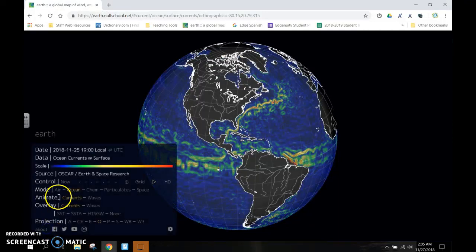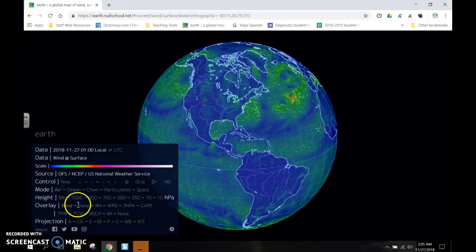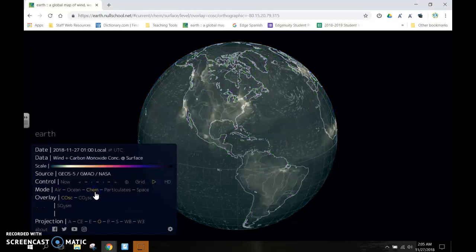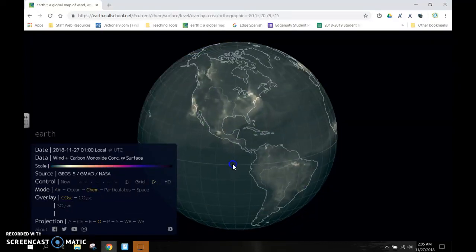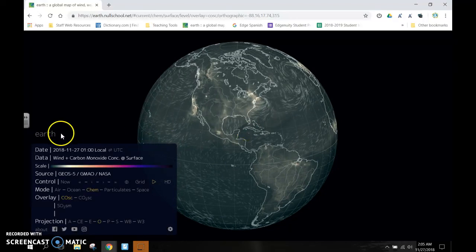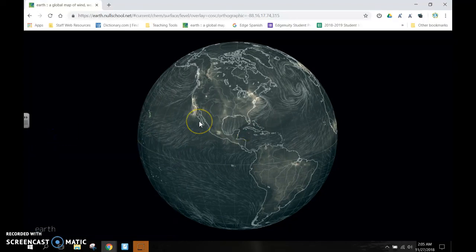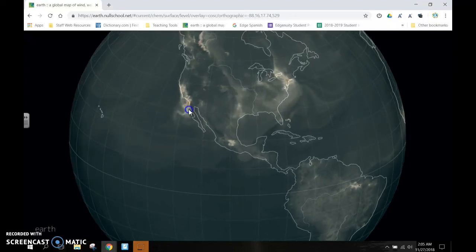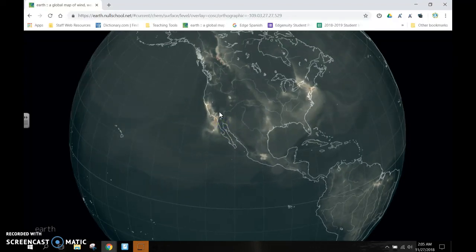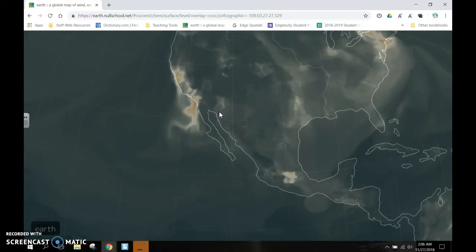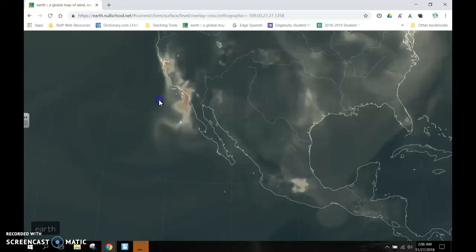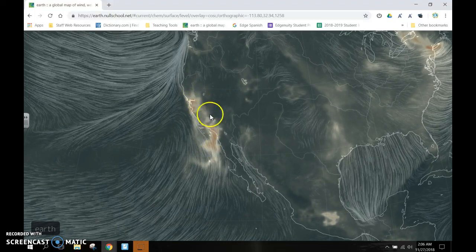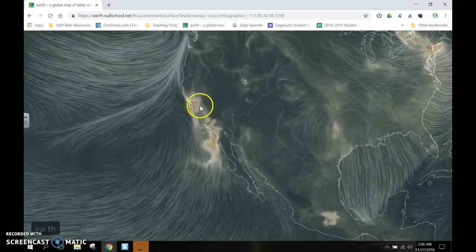Here is Earth. We're going to go to air and we'll look out. Nope, let's go to chem. Okay, and you can see on here what's happening. And let's zoom in, looking at California. So this is the chemical composition, and we know that California has been having those terrible, deadly forest fires, and you can see all the chemicals that have been released in the air from that.